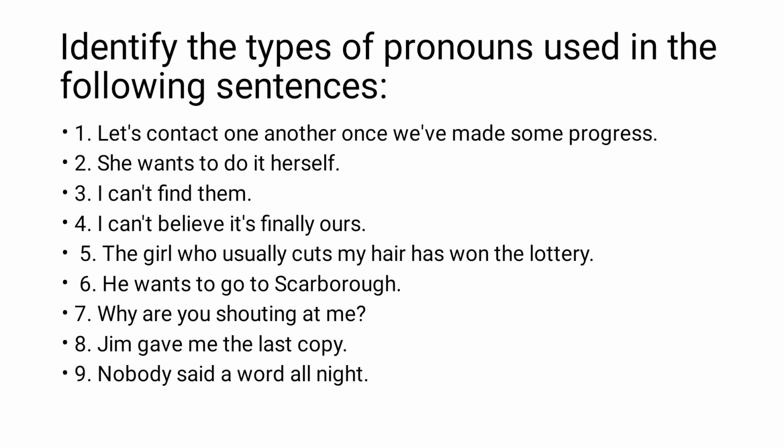Reflexive pronouns are used when the subject and object of a verb are the same, and emphatic pronouns are used for the sake of emphasis. Examples of reflexive pronouns are myself, himself, herself, itself, ourselves, yourself, themselves.